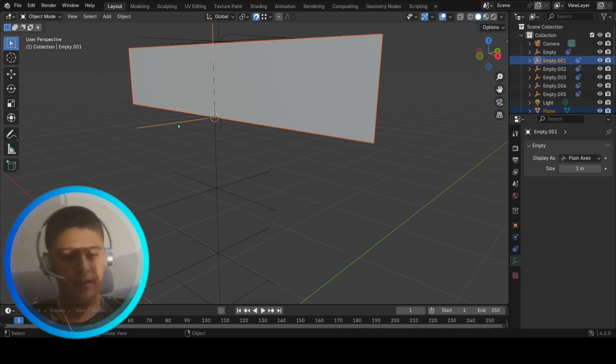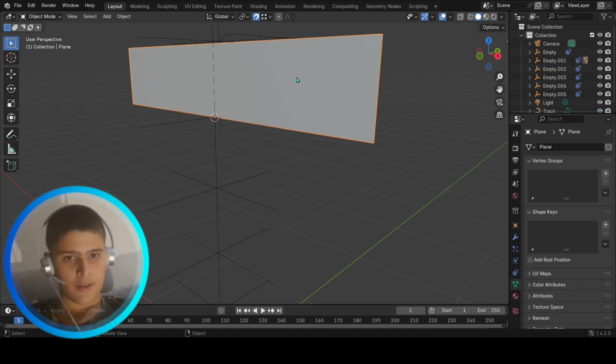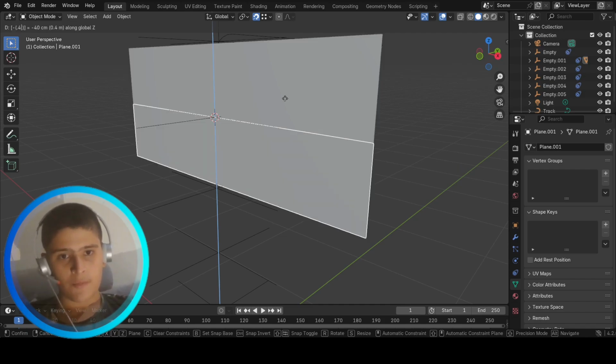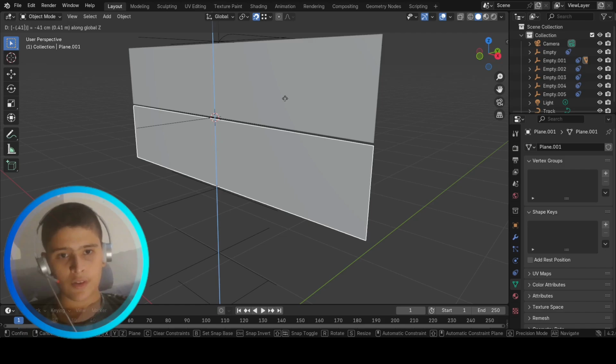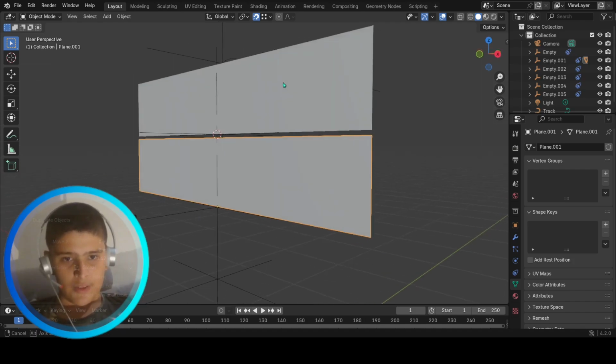I'm gonna select the axis that's under it, press Control P, and parent by object. Now if we press Shift D and Z and minus 0.441 or maybe 42, it's gonna be perfectly down.